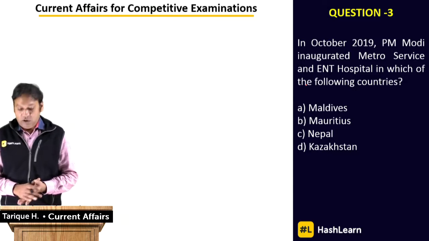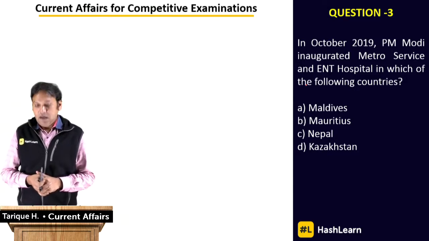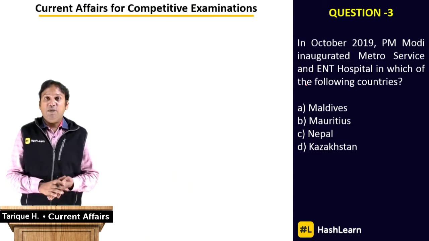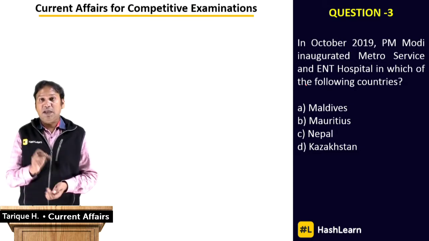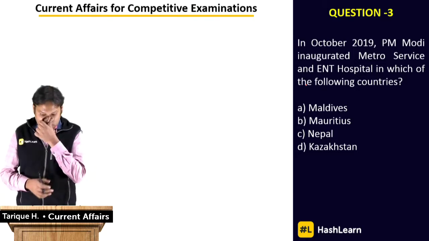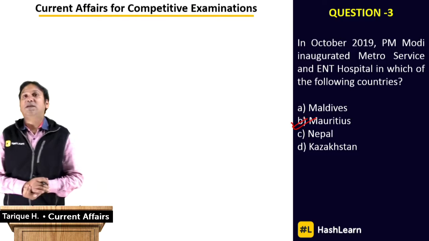Maldives, next is Mauritius, third is Nepal, and fourth is Kazakhstan. So if you know, you can post the answer in the comment section. If you don't know, you can write down the question and just take down the answer. What is the right answer? Which country is the country in which this particular metro service was inaugurated by our Prime Minister? The correct answer is Mauritius.